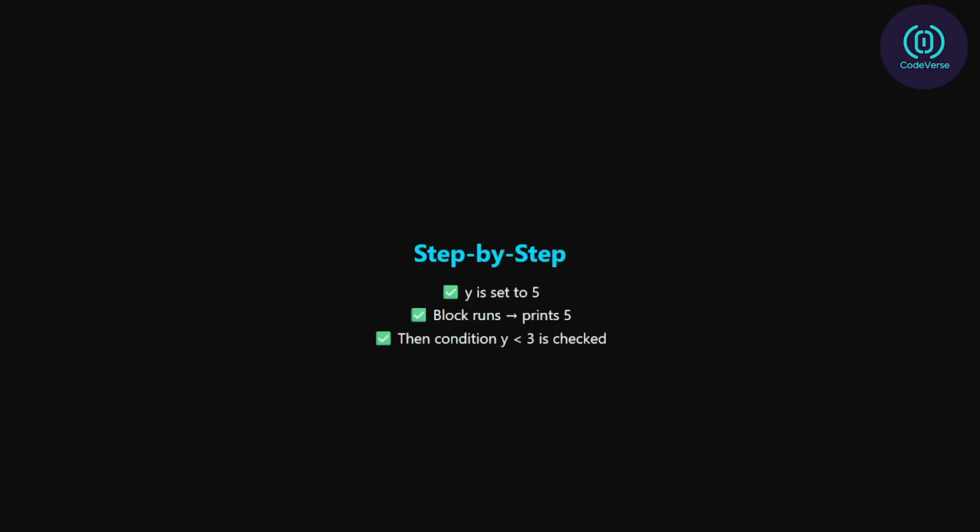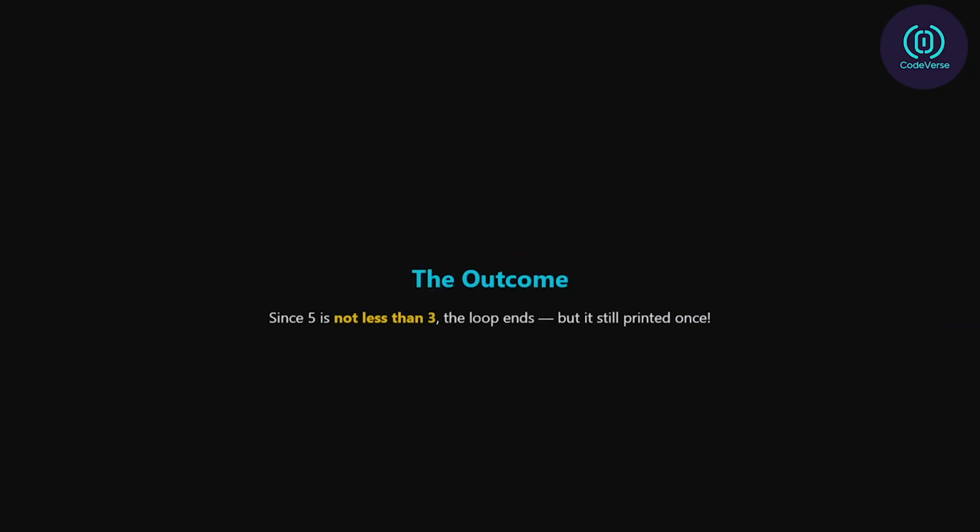Only after that, the condition y < 3 is checked. Since 5 is not less than 3, the loop ends. See what happened? The code block executed even though the condition was already false. That's the power, and the purpose, of the do-while loop.